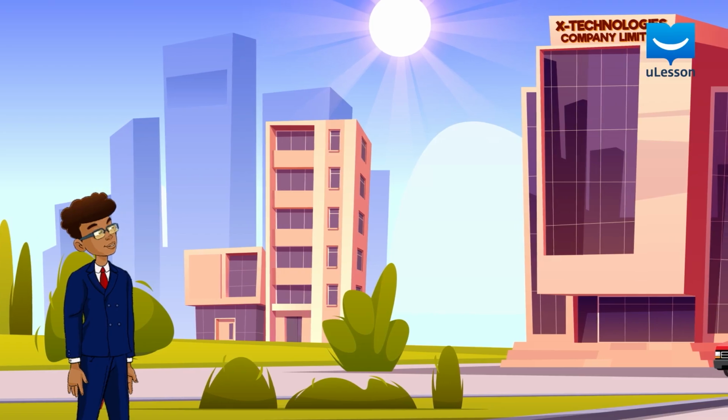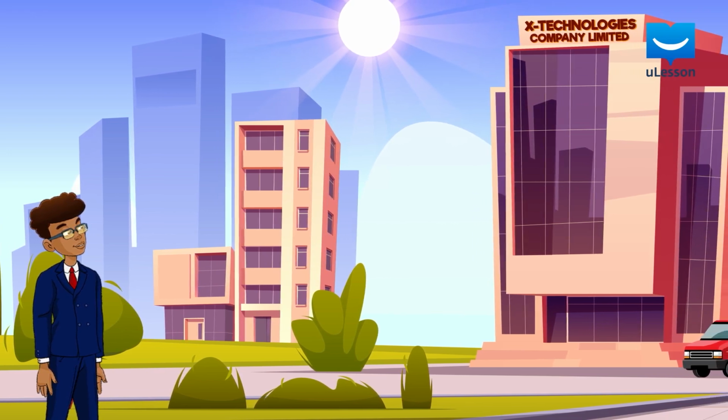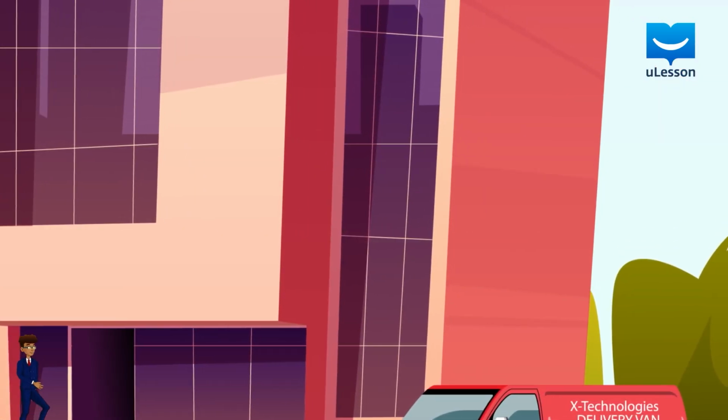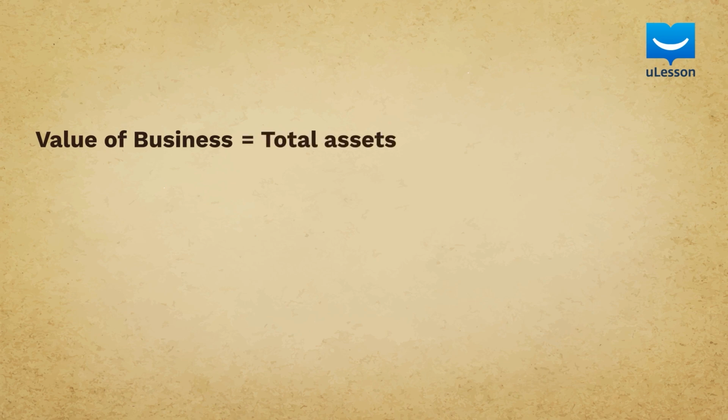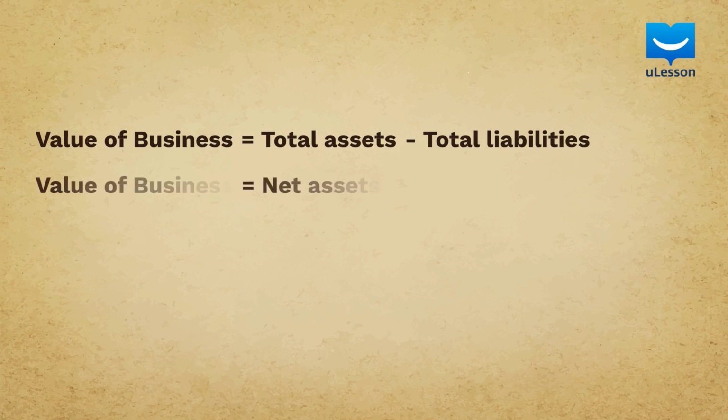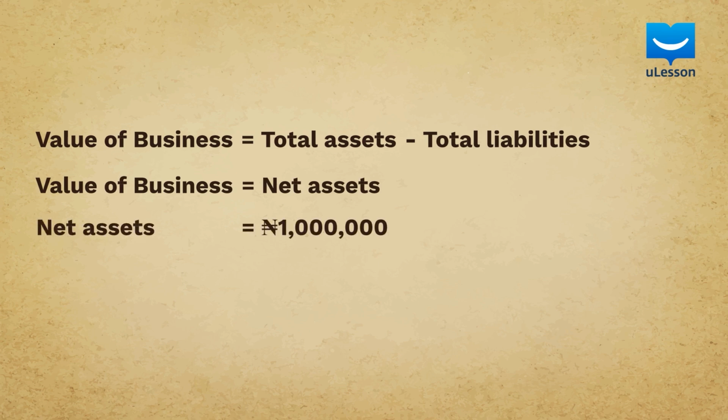Now, Shay is willing to buy X Technologies Limited. To do this, X Technologies would calculate its entire assets and subtract its entire liabilities to get the net asset of the company. We can therefore conclude that the value of a business is the difference between its total assets and its total liabilities. This is referred to as the net assets of the business. After the calculation, X Technologies arrived at a net asset of 1 million naira.